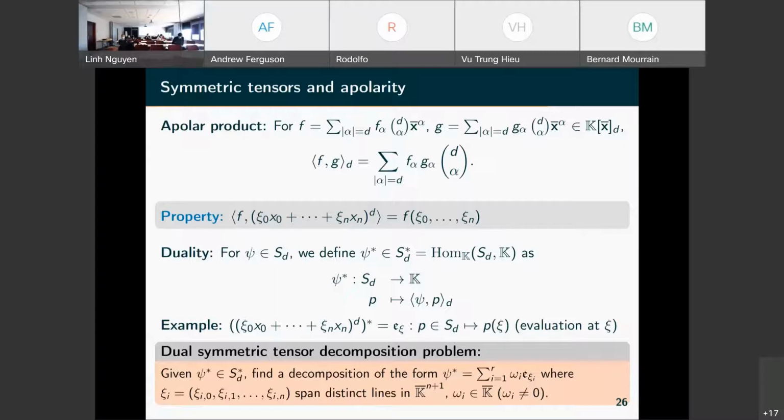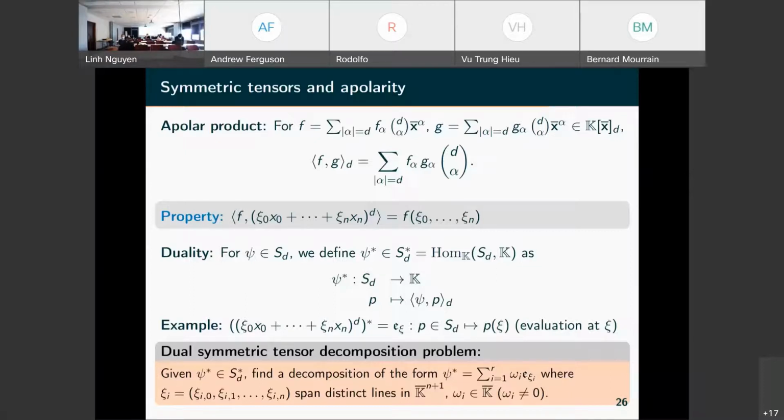It's almost an L2 product, a classical product, but here with some binomial coefficients. So that we have this property that when we take the product of f with the power of a linear form, we get the evaluation of f at the point associated to the coefficients of the linear form.